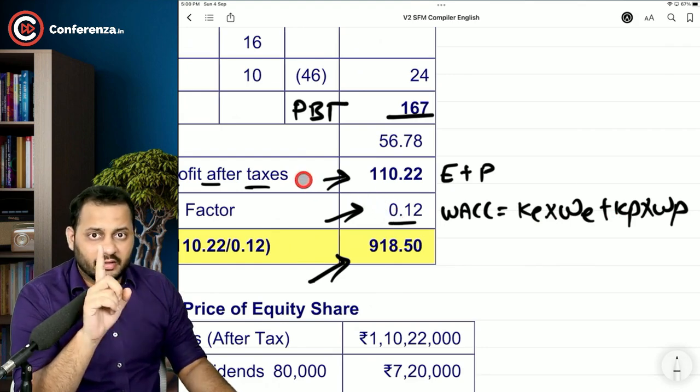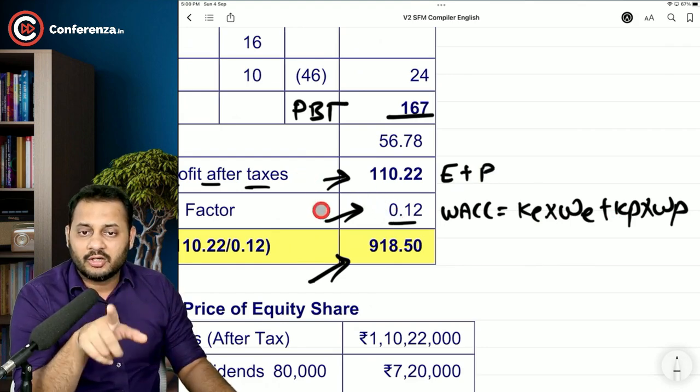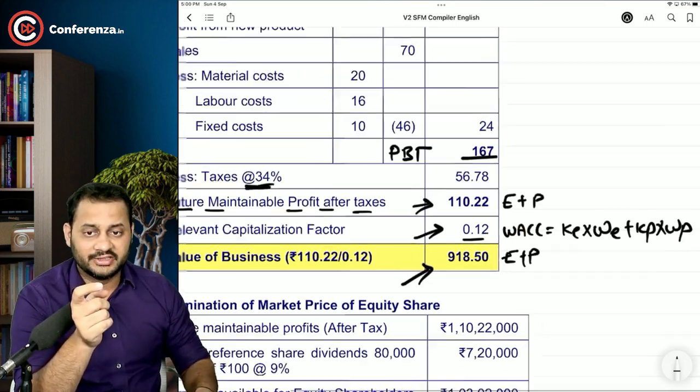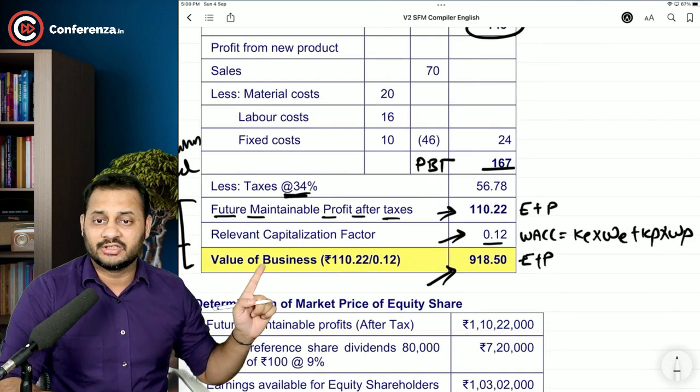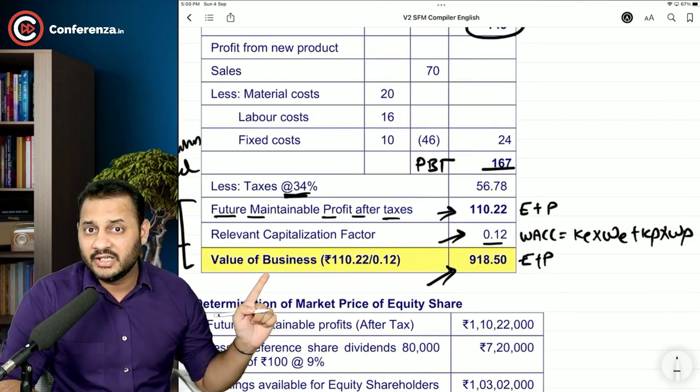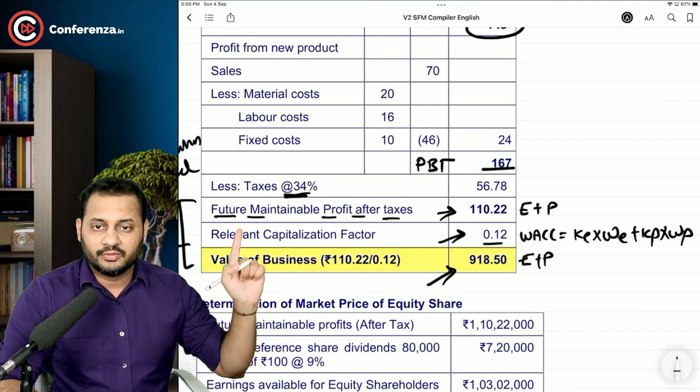So this earning relates to both, the cost relates to both, and the value also relates to both. This is not just the equity's value, this is the business's value, which includes two types of capital, equity and preference share.